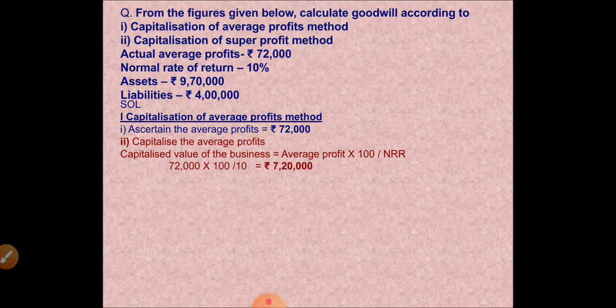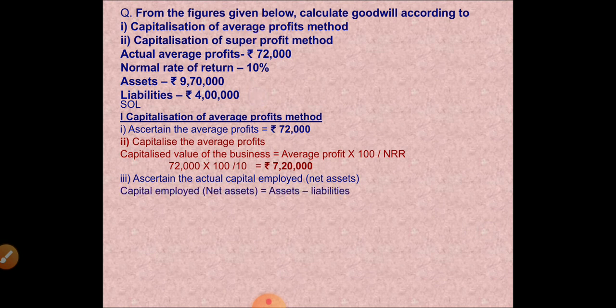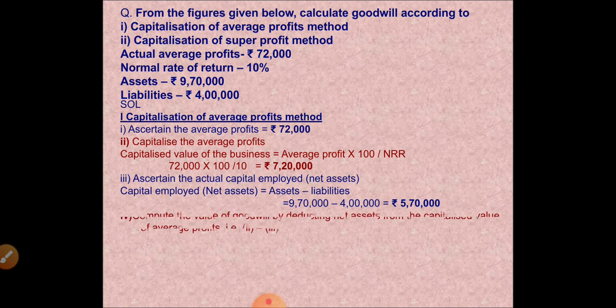Okay, this is 7,20,000. Next, we have to ascertain the actual capital employed. What is the actual capital employed? 9,70,000 minus 4 lakhs, which is 5,70,000. Now goodwill is 7,20,000 minus 5,70,000.